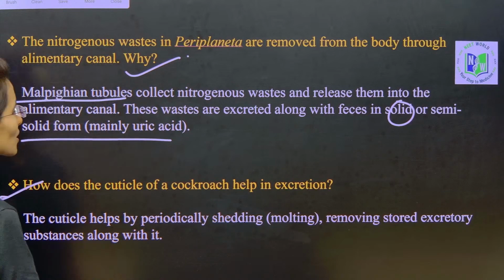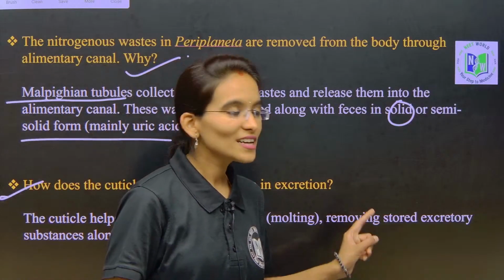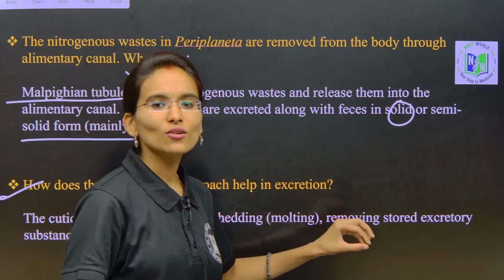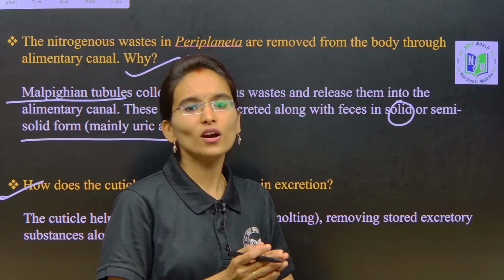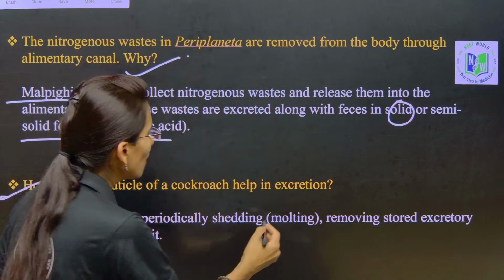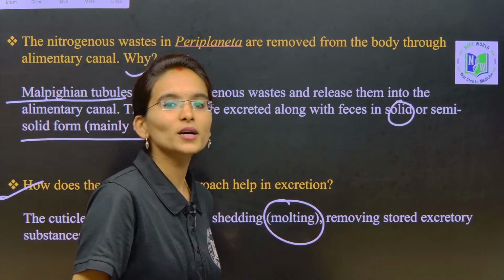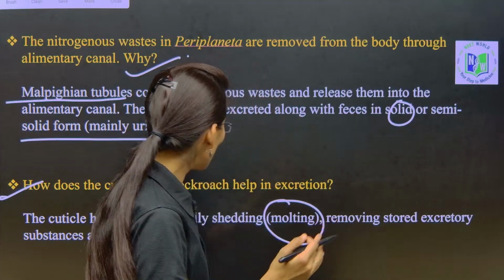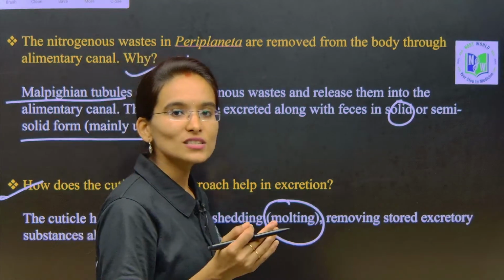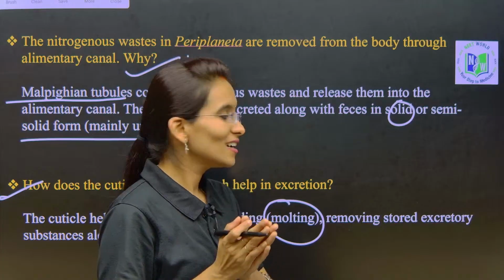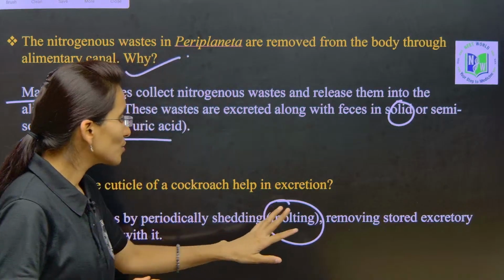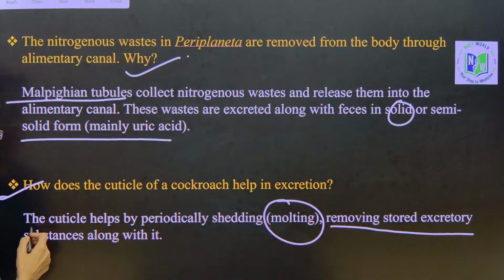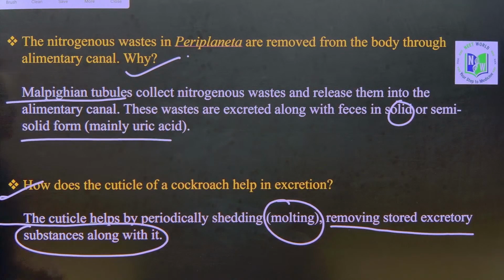How does the cuticle of the cockroach help in excretion? The cuticle helps periodically, during the molting process. What is molting, my dear students? The shedding of the exoskeleton, right. So during the shedding of the exoskeleton, it excretes the uric acid, removing the stored excretory substances along with it.